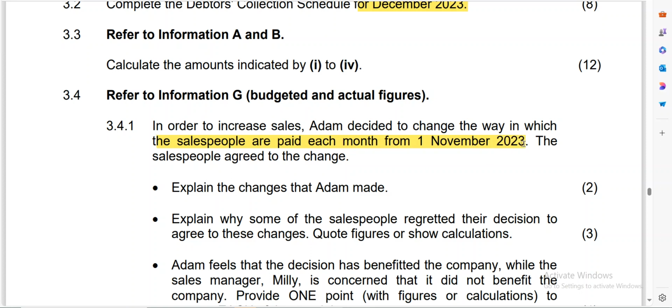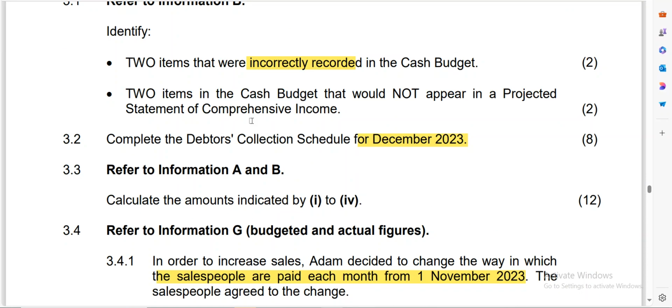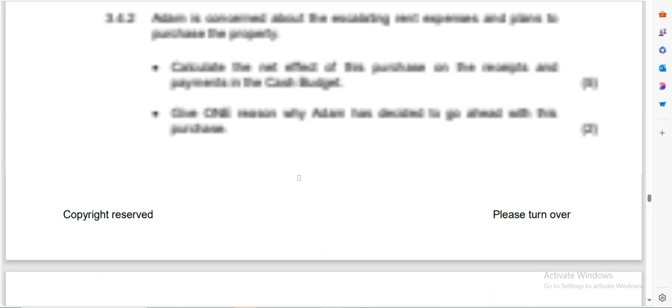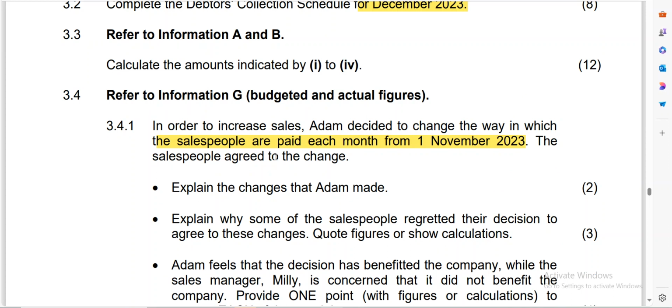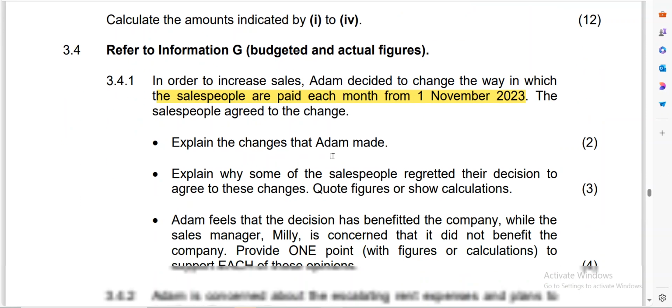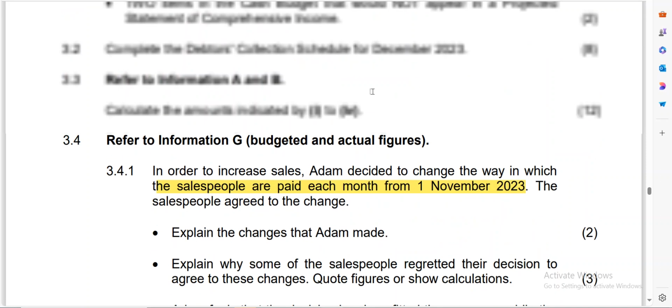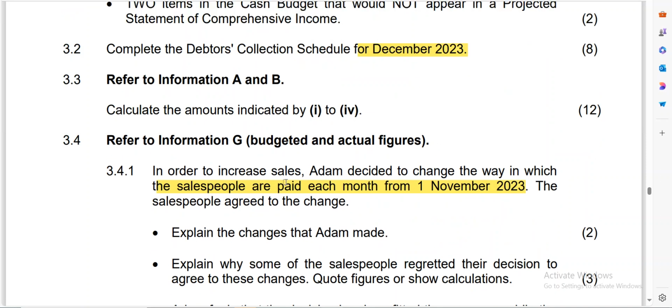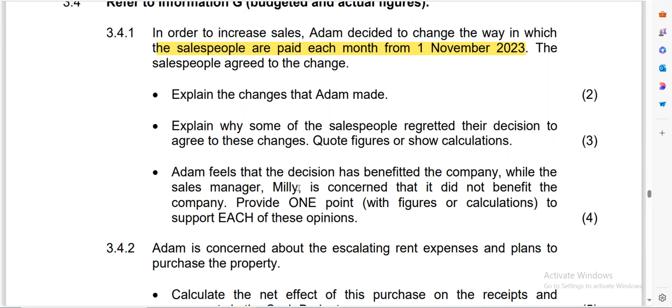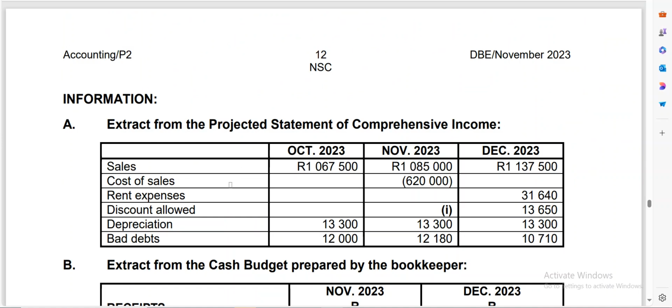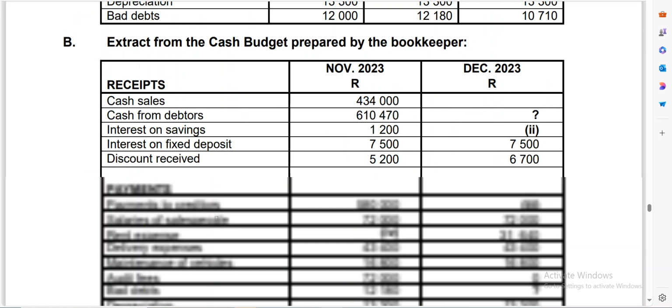And for us to be able to see this, we need to look at what really happened. Now, they're saying here that the salespeople agreed to the change. In other words, they agreed for him to change the manner in which he was paying them. So let's look at this. And because they said he decided to change the way in which he was paying them, it means that we're going to look into something that will tell us about the salaries of those people.